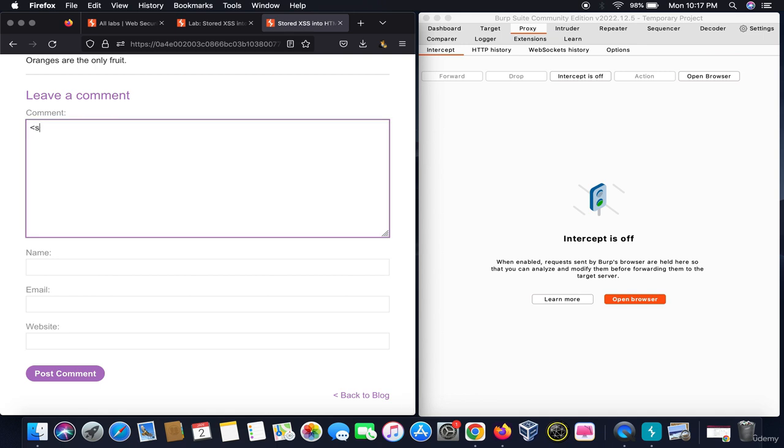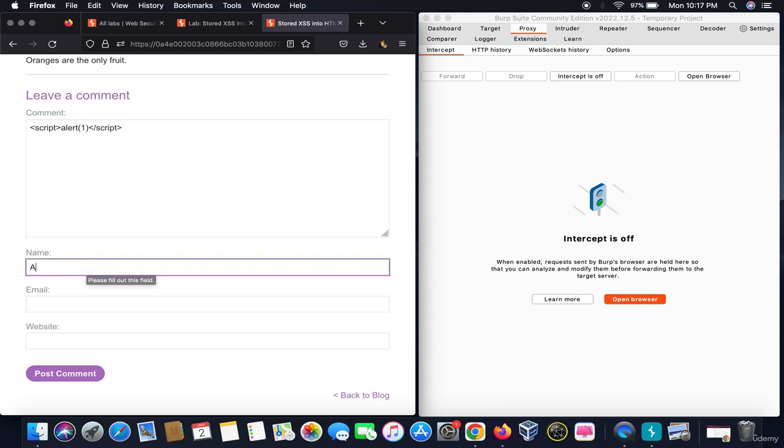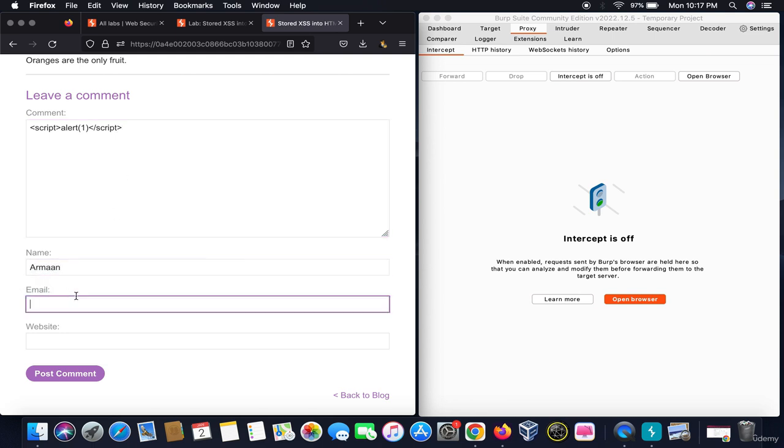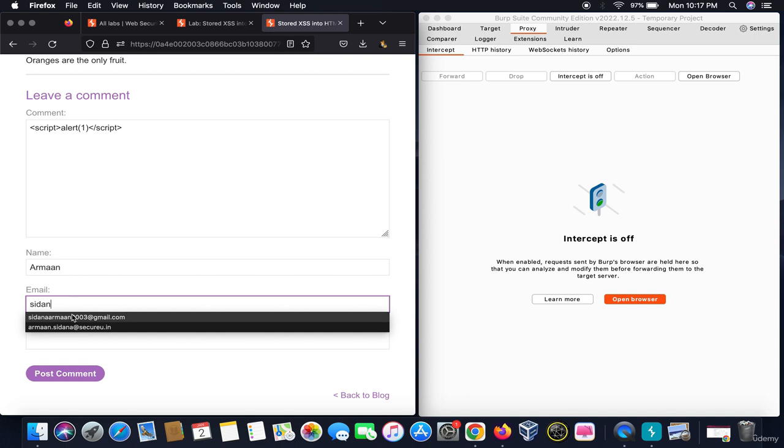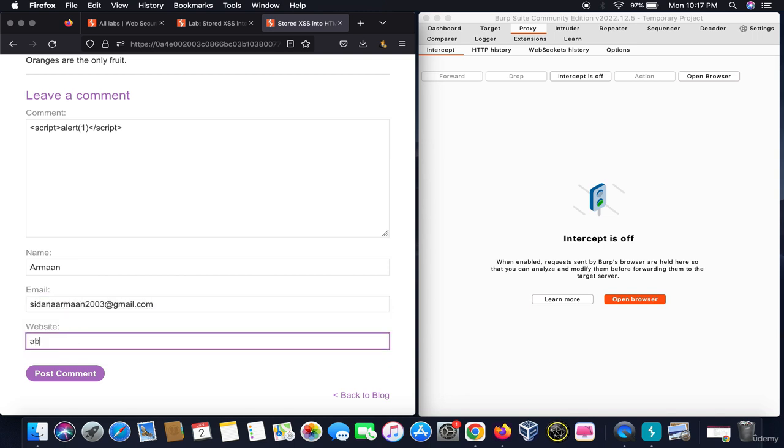What we will do is inject the malicious payload in the comment section, saying alert 1 script tag close, and give my name as Arman and my email and website as ABCD, and then post the comment. It says to give the requested format. So we will give it abc.com.